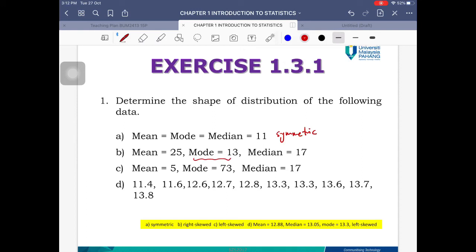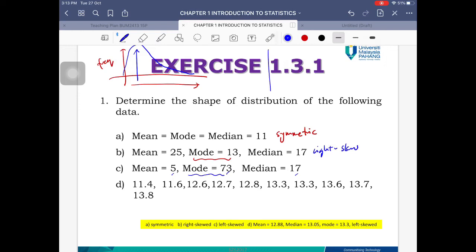And for B, we have mean equal 25, mode equal 13, median equal 17. So here mode is going to be the smallest. So we know that the graph is increasing that way. Mode represents the frequency, and this side of the graph actually represents frequency. When the frequency occurs at a low value, your graph is going to look like this, it's going to taper towards the right. So therefore this is going to be the case of right skew. And the same goes for C.